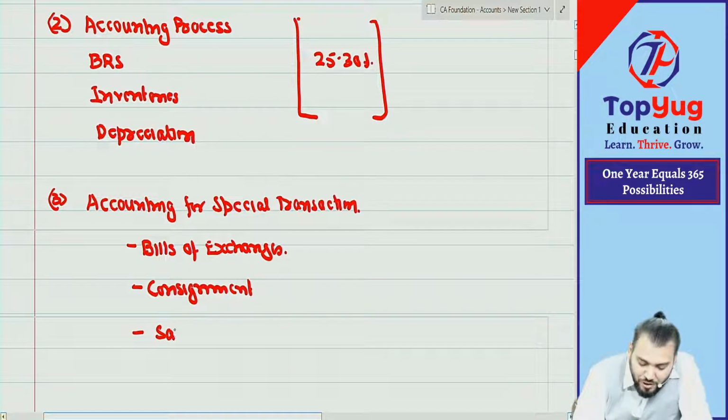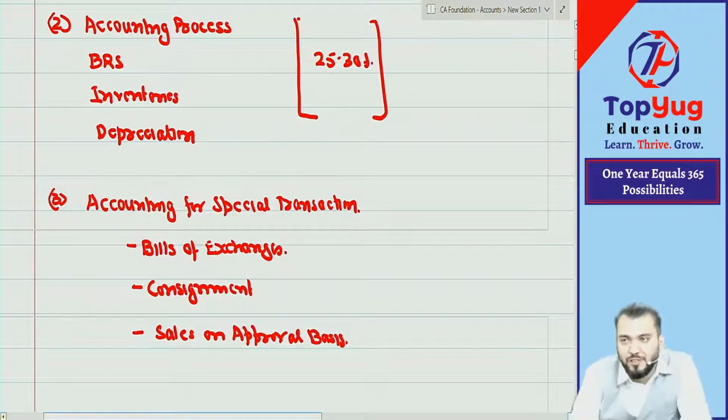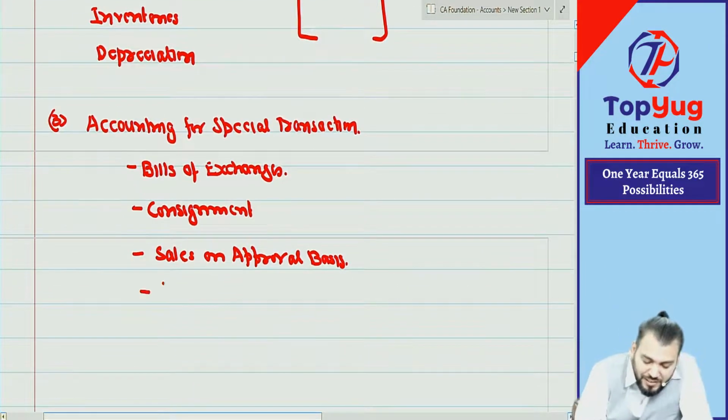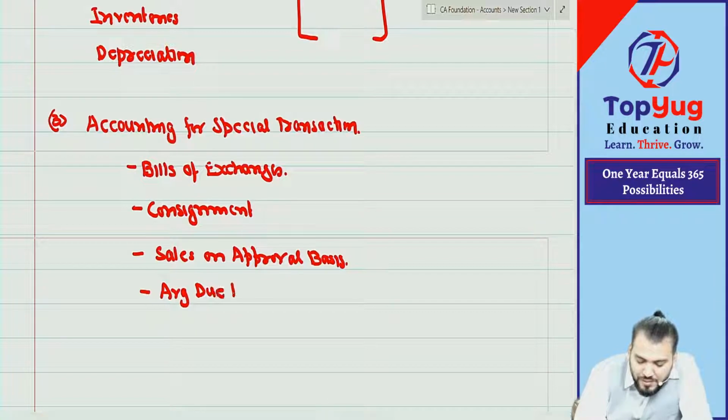Then sales on approval basis. Have you done this? I think you have not done this. Sales on approval basis, have you done? I think no one has done. Okay, chalega. Then average due date, have you done? I think you have not done. Chalega. Then have you done account current? I think you have not done.